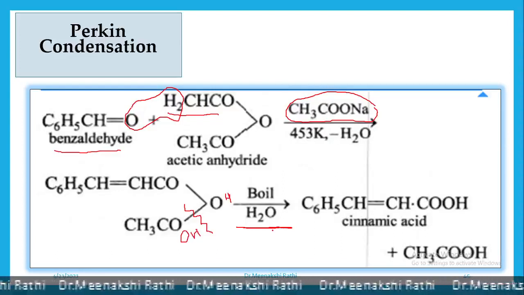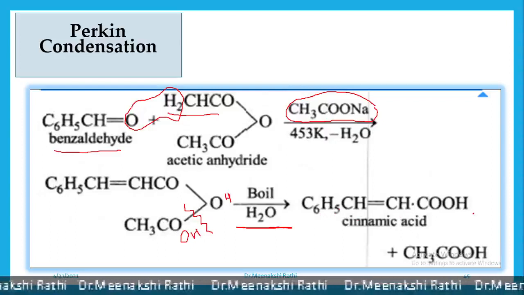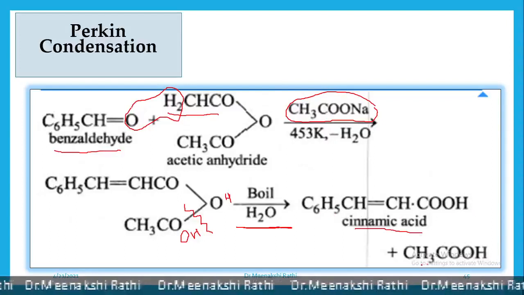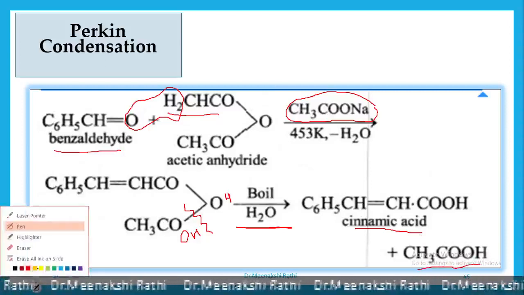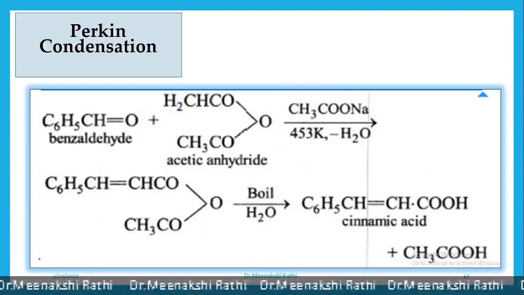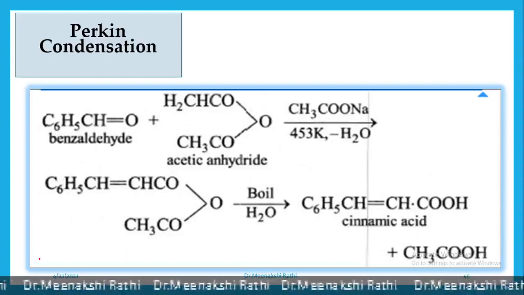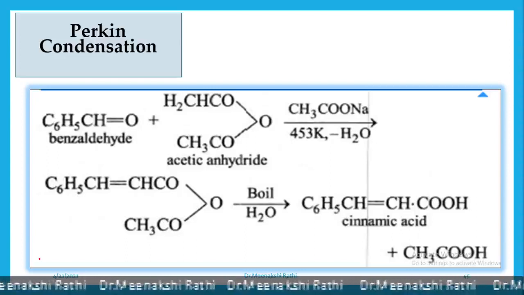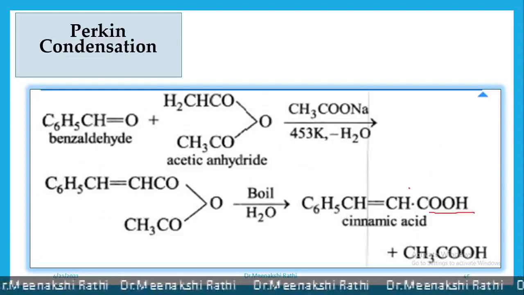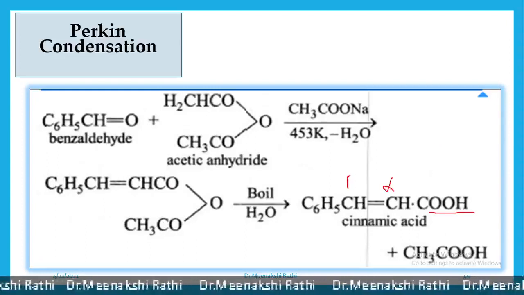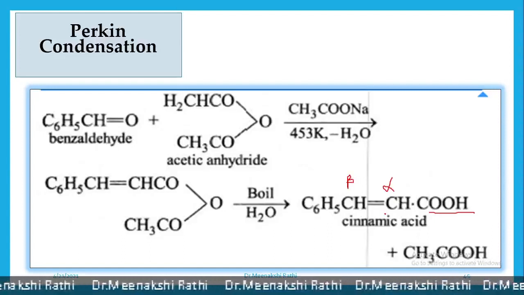So ultimately what will we get? C6H5CH=CHCOOH, that is cinnamic acid, and one molecule of acetic acid. So this is a Perkin condensation reaction, and in this we get alpha beta unsaturated acid, because a double bond is present between the alpha and beta carbons next to COOH, so alpha beta unsaturated acid is formed.